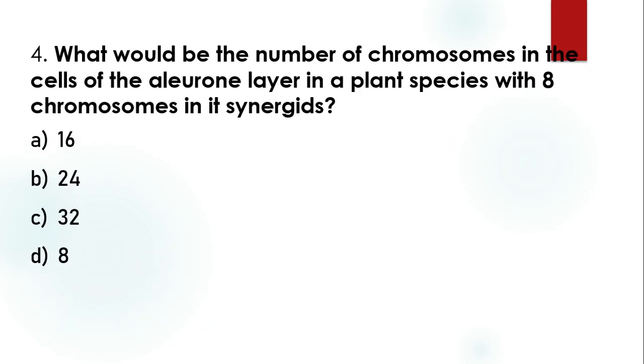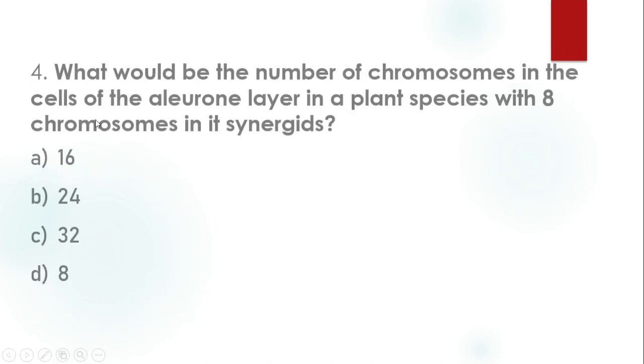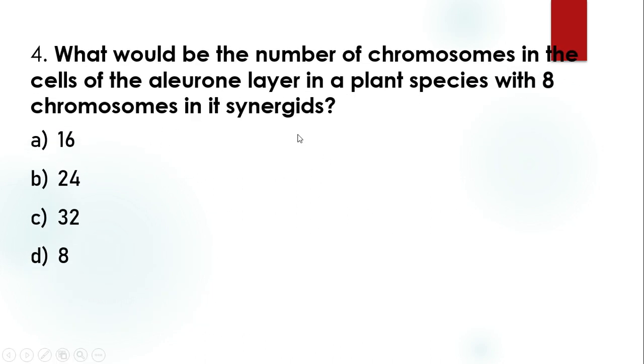Let us move on to the next question. What would be the number of chromosomes in the cells of the aleurone layer in a plant species with 8 chromosomes in its synergids? The question asks for the number of chromosomes present in the aleurone layer. Given that in the synergid 8 chromosomes are present. Synergids are haploid in condition, so n equal to 8.